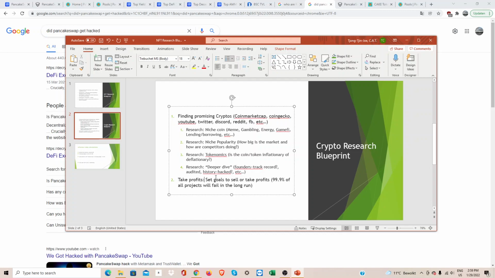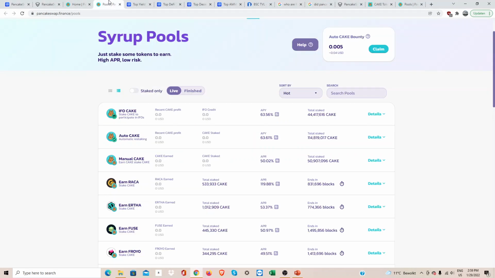And finally, you need to set goals for yourself. It depends per person. If I buy now, when do I want to sell? Do I want to sell with 10% profit or 20% profit? Or what needs to happen for me to sell my funds? For example, if they get hacked. But do set goals for yourself. And when you buy, of course, take into account whether you are a long-term or a short-term investor. If you're a long-term investor, I would recommend buying the coin and depositing it on the website, on AutoCake, for example.